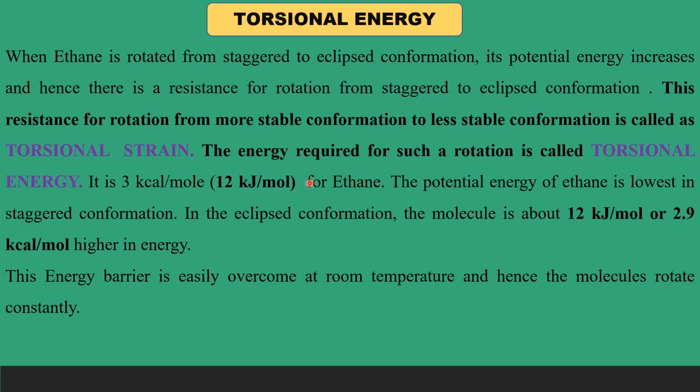That means when we try to convert a staggered to eclipsed conformer, we have to supply this much of energy. The potential energy of staggered ethane is 3 kilocalories per mole less than the potential energy of the eclipsed conformer.